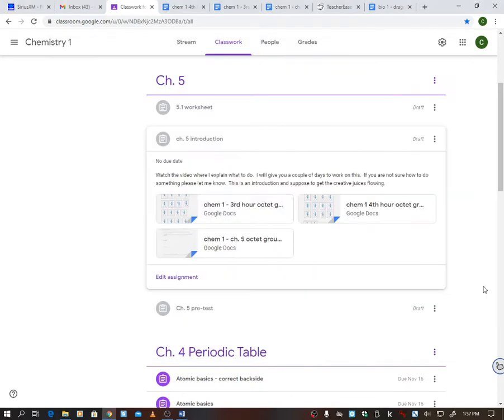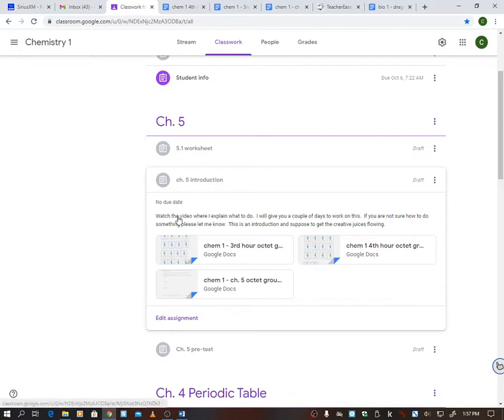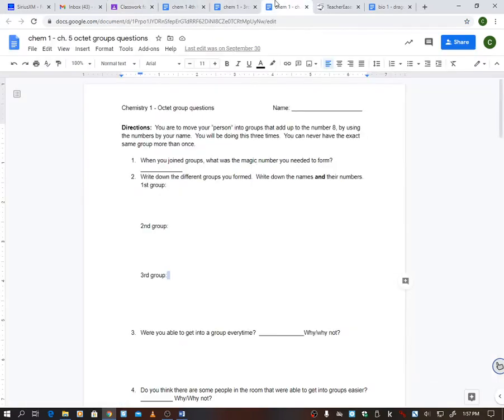All right, guys, we are going to do Chapter 5, Introduction. Now, normally, if you go to Google Classroom, it's right here under Chapter 5, and everybody's going to open up this Chemistry 1, Chapter 5 octet grouping, which when you open it up, it's going to look like this.